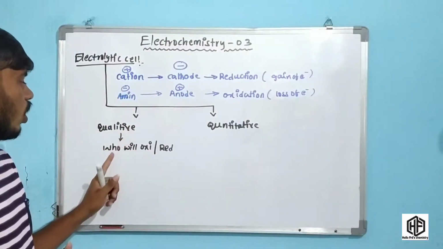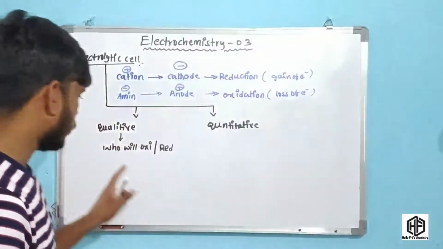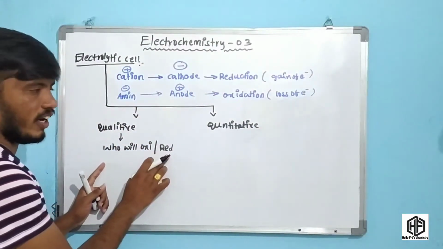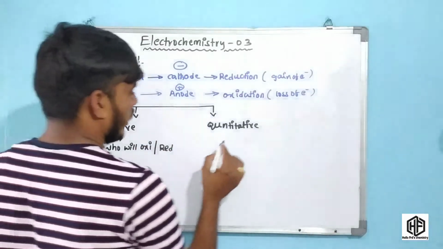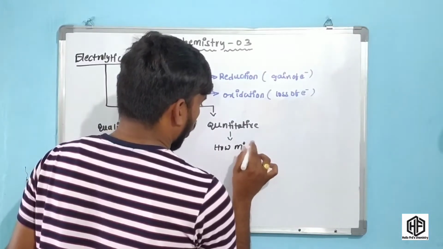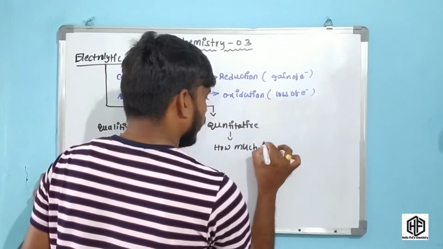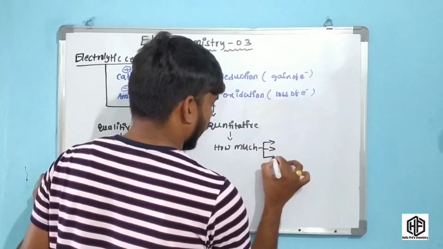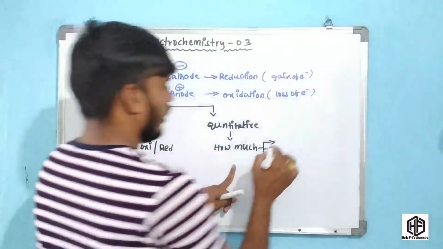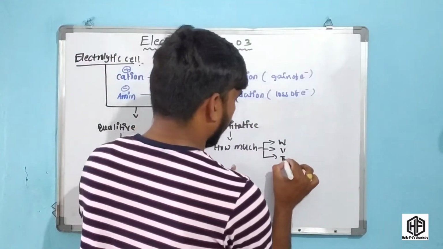Qualitative is which one is reduction and which one is oxidation. But what is quantitative? Quantitative is how much product we will get. We calculate the weight and the volume, and also the current and time.